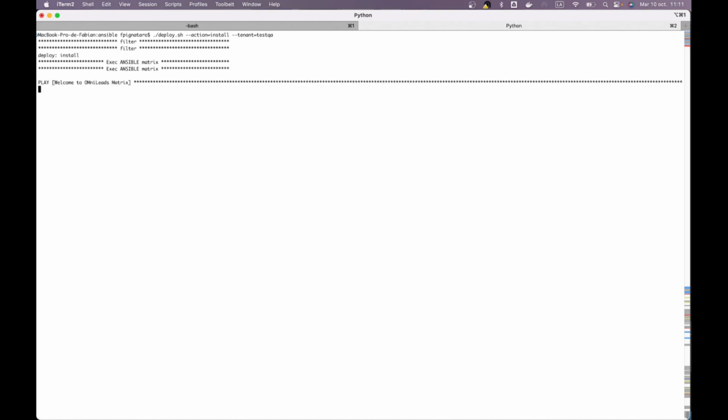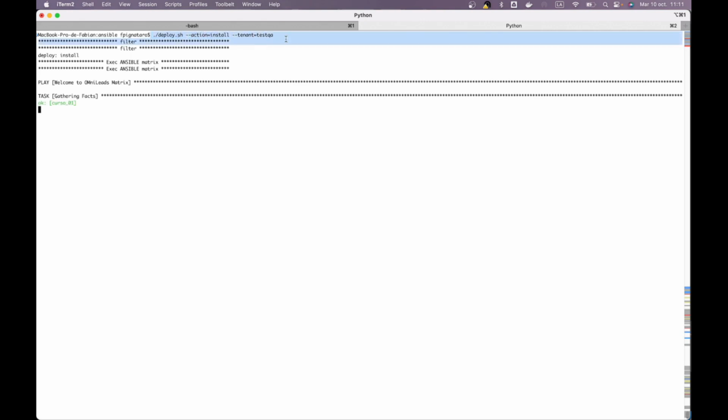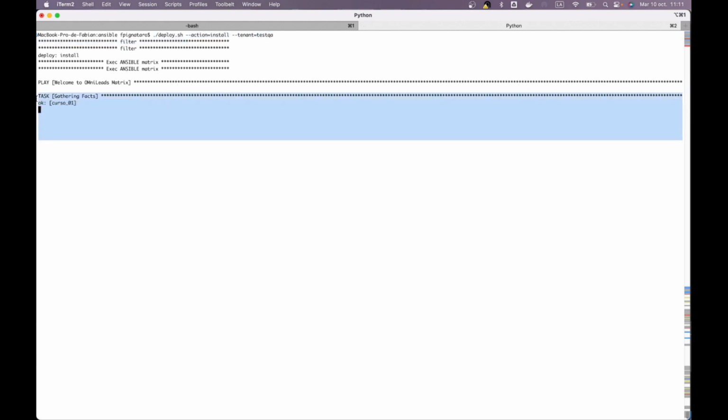And notice that although the output of my command from my deploy action I'm seeing here on my local desktop station, these actions are taking place on my remote host.